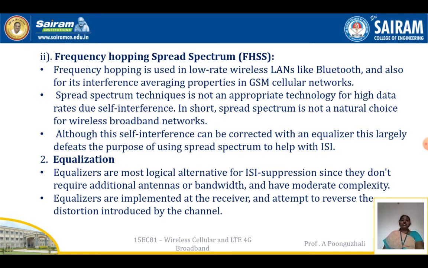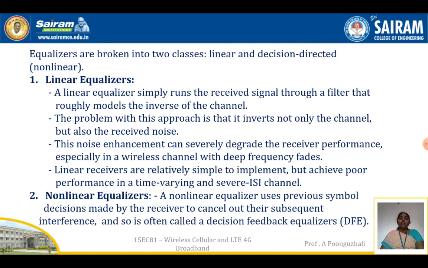Next is equalization. Equalization is the alternative for ISI suppression, where intersymbol interference suppression is done without requiring additional antennas or bandwidth, and with moderate complexity. The equalizers are present at the receiver side, and when I use equalizers, whatever the channel response is gets inverted at the equalizer. When the channel response is inverted, even the noise present in the channel response is also inverted.